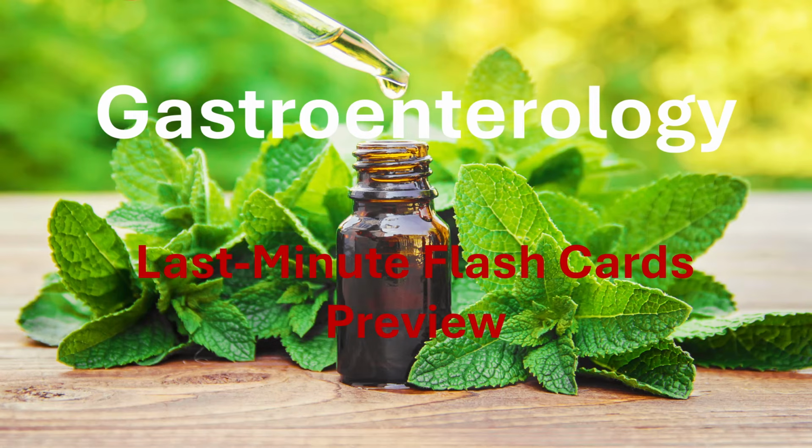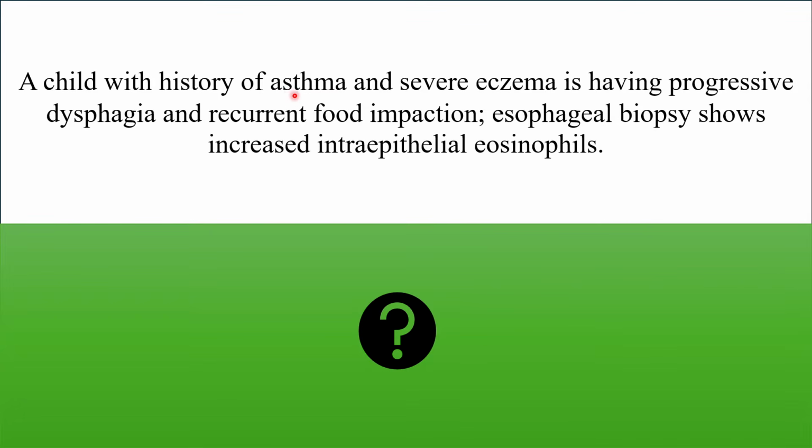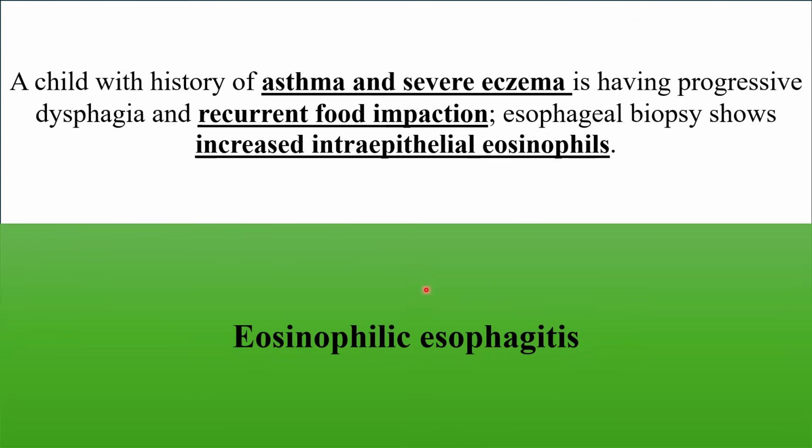Gastroenterology last-minute flashcards. A child with history of asthma and severe eczema is having progressive dysphagia and recurrent food impaction. Esophageal biopsy shows increased intraepithelial eosinophils. Eosinophilic esophagitis, EE, is commonly associated with allergies, for example, asthma, severe eczema. The key word here, very important to remember, is recurrent food impaction.